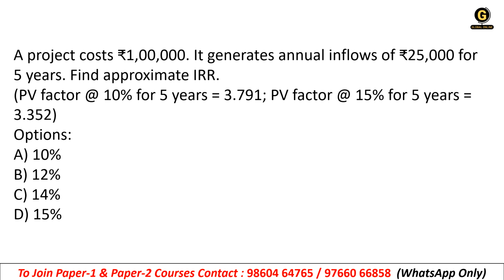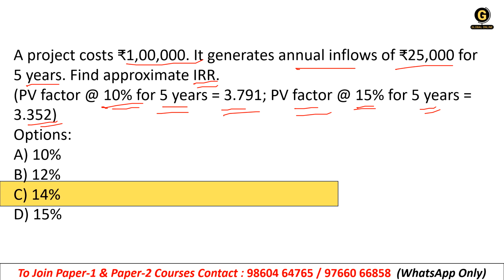Next, a project costs 1 lakh. It generates annual inflow 25,000 for 5 years. Find approximate IRR. PV factor at 10% for 5 years is calculated, and PV factor at 15% for 5 years is 3.352. Right answer will be 14%.